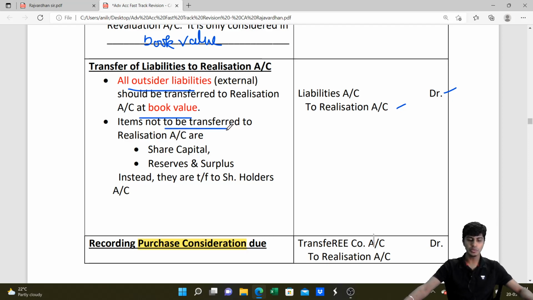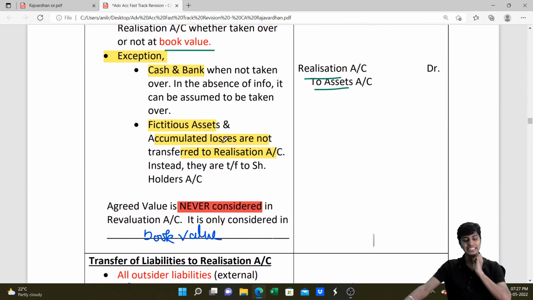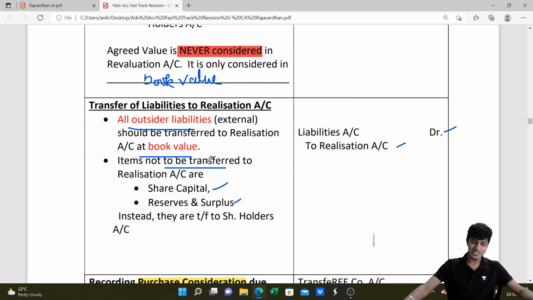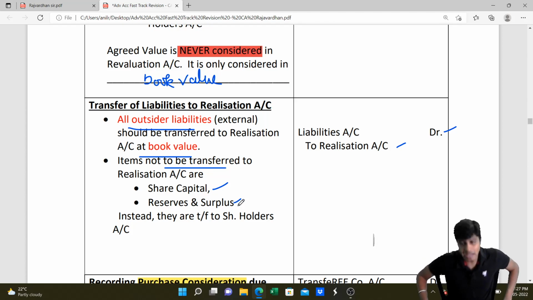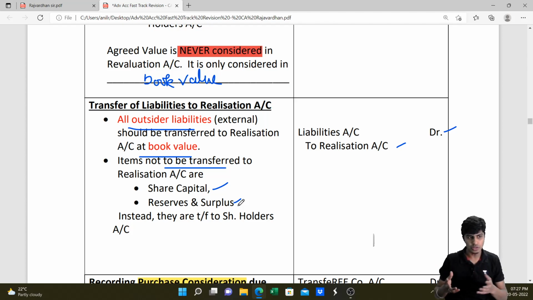Items not to be transferred are share capital, reserves and surplus. Along with fictitious assets and accumulated losses, we will transfer share capital and reserves and surplus to shareholders account. When we transfer share capital and reserves and surplus, we understand how much money is payable to shareholders. When we transfer accumulated losses and fictitious assets, we understand how much is to be decreased from the amount payable. After these two entries, we arrive at the net amount payable to shareholders.